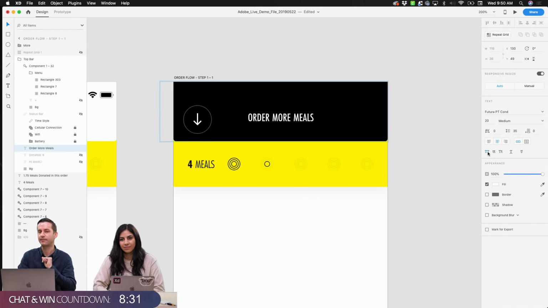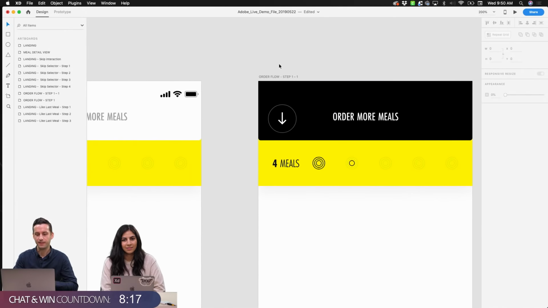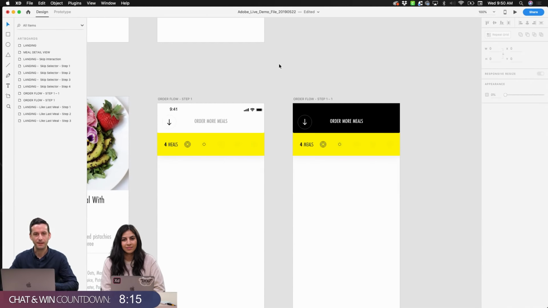I'm going to leave it as caps for now, just because we now have consistency across other screens. But we can maybe do a visual pass later and decide if we want to make those adjustments. So what is everyone thinking? Do we think that the white or the black is working better? Let us know in the chat which one you prefer.